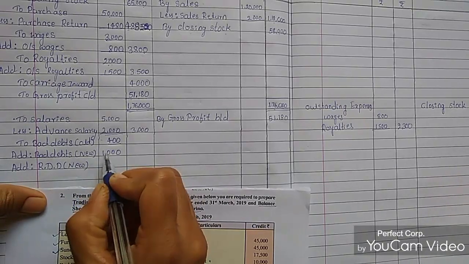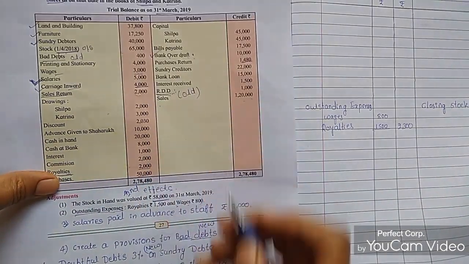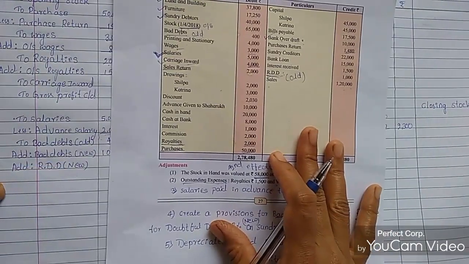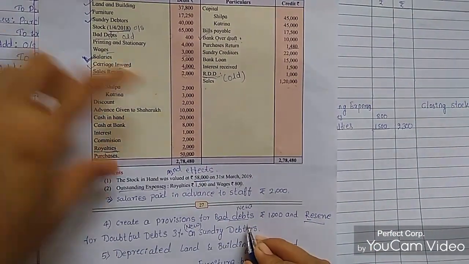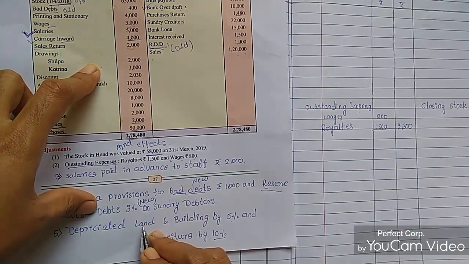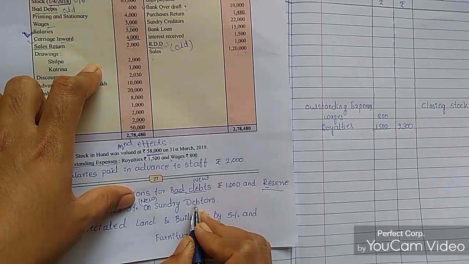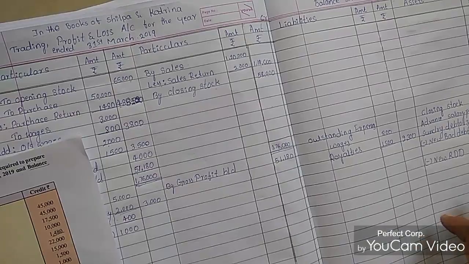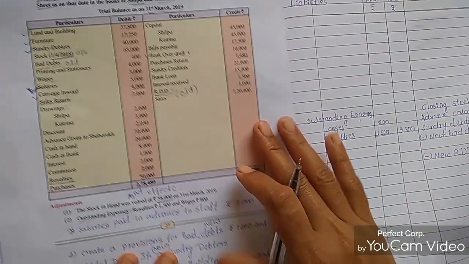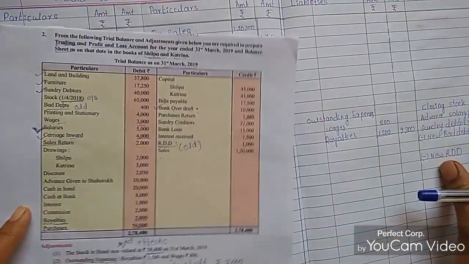Then reserve for doubtful debts, 3% on sundry debtors. So before calculating the new RDD in the P&L account, we'll look first at the balance sheet.